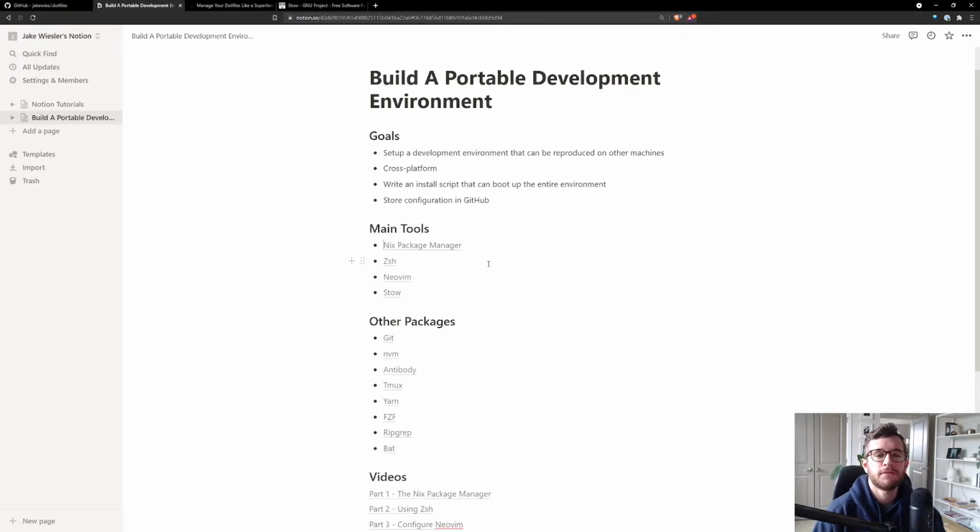In the previous three videos, we've tackled things like managing packages such as ZSH and Neovim. We've tackled actually configuring these packages. And in this video, we're going to manage our dot files with a new tool. We're going to introduce a tool called GNU Stow. Now, GNU Stow is a really interesting command line utility that I've discovered in the last few weeks. Given that there are so many ways to manage dot files, and I've tried a few of them, this is the one I prefer and the one that I'm going to showcase in this video.